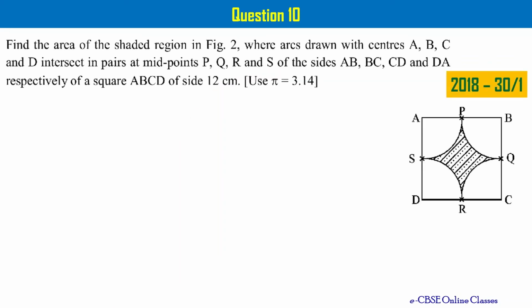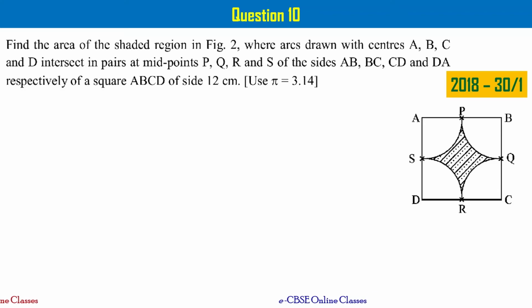Find the area of the shaded region in figure 2, where arcs drawn with centers A, B, C, and D intersect the pairs at midpoints P, Q, R, and S of the sides AB, BC, CD, and DA respectively of square ABCD of side 12 centimeters. Though the problem looks like a bit lengthy statement, you can understand it this way.